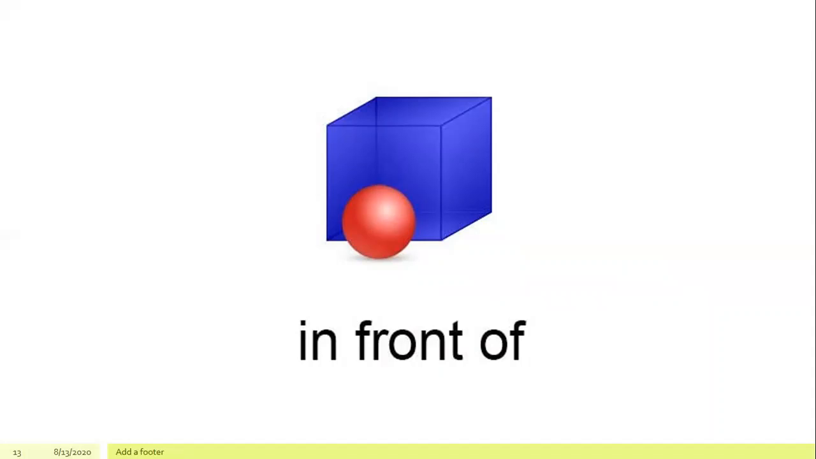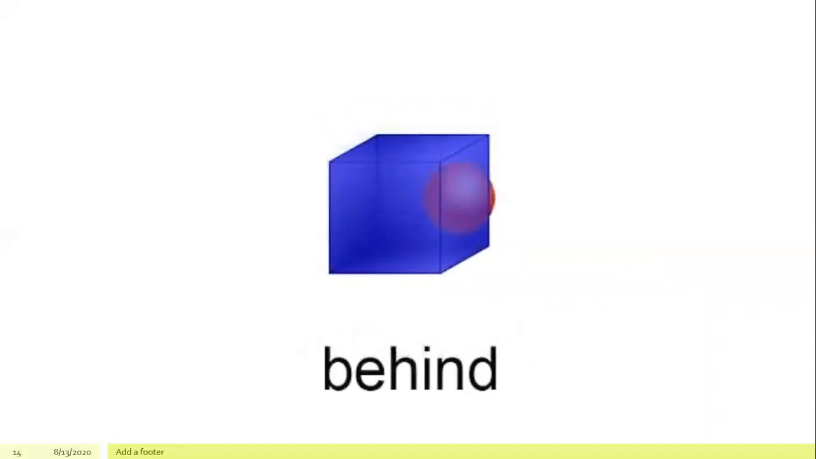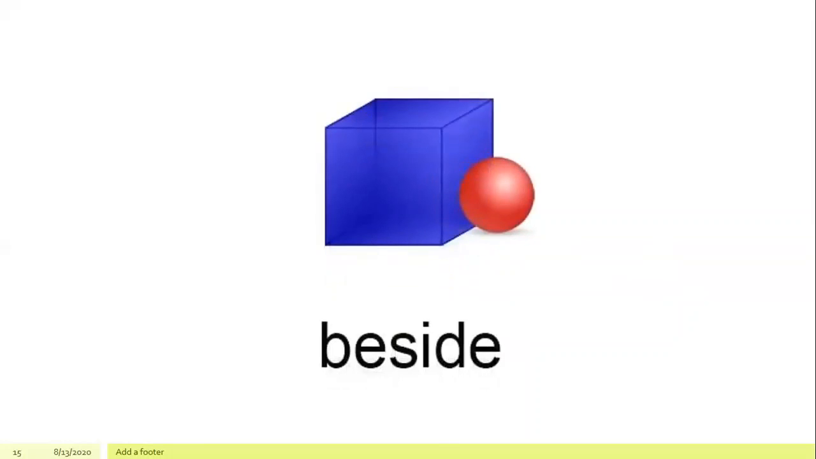Next preposition: behind. The ball is behind the box. Next preposition: beside. The ball is beside the box.